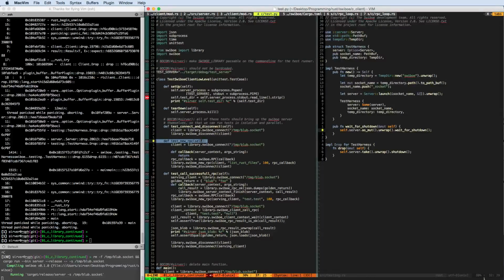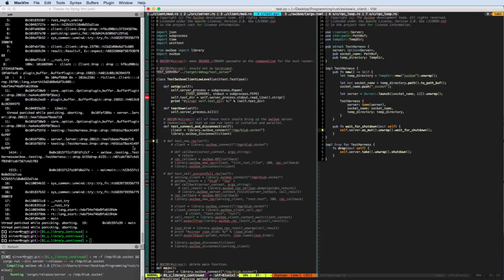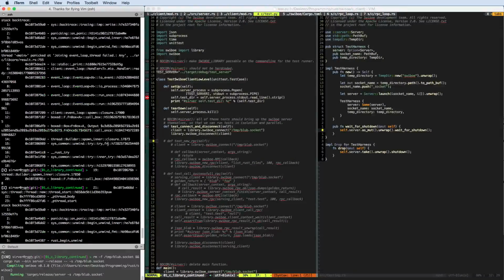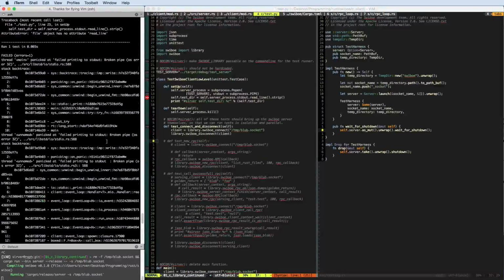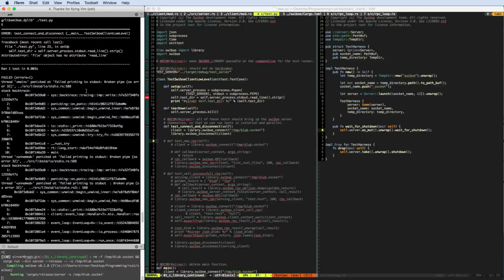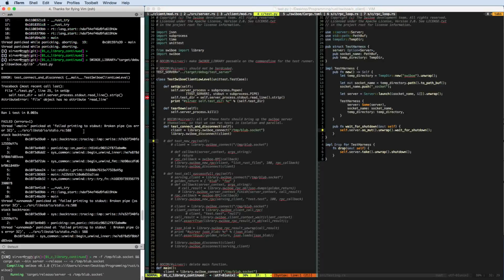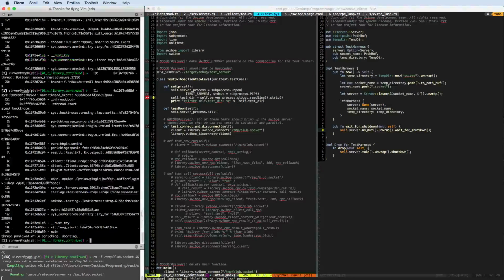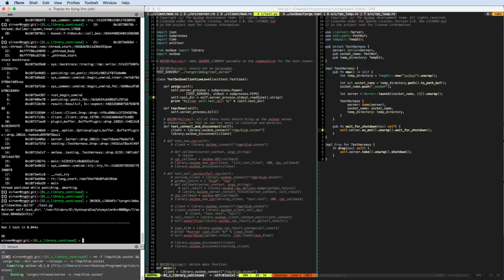You know what? Let's remove all the tests that are more complicated and only keep the very simple one. And it's still not happy though. It says failed printing to standard out. File object has no attribute read line. So it should be readline like so then, right? Oh, and there we go.